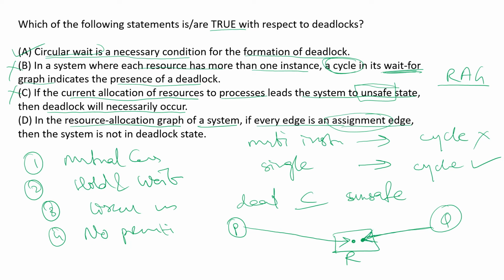If all the instances are like this in that particular graph, then it will indicate that there is no process waiting for occupation of any resource. All the resource requirements of all the processes are already satisfied. There is no hold and wait in that particular case. This was a necessary condition for deadlock, and it is not holding true. Hence, deadlock will not take place in this particular case. So the statement that the system is not in the deadlock state is correct. So the correct options for this question are A and D.